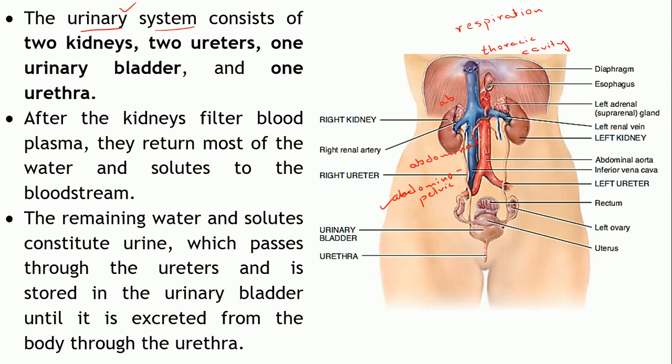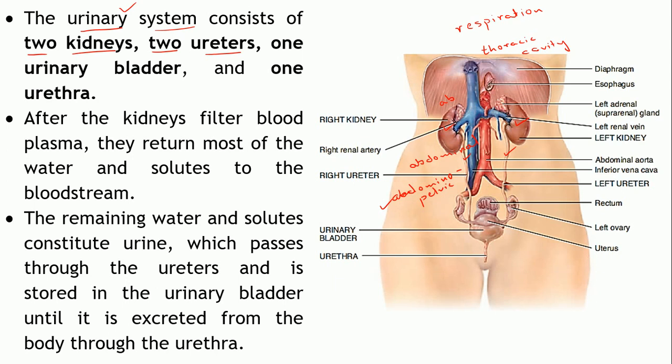Now, the different types of organs which constitute this particular system include two kidneys. Kidneys are paired in nature, so there are two, the right kidney and the left kidney. Similarly, there are two ureters originating from each kidney, the right ureter and the left ureter.